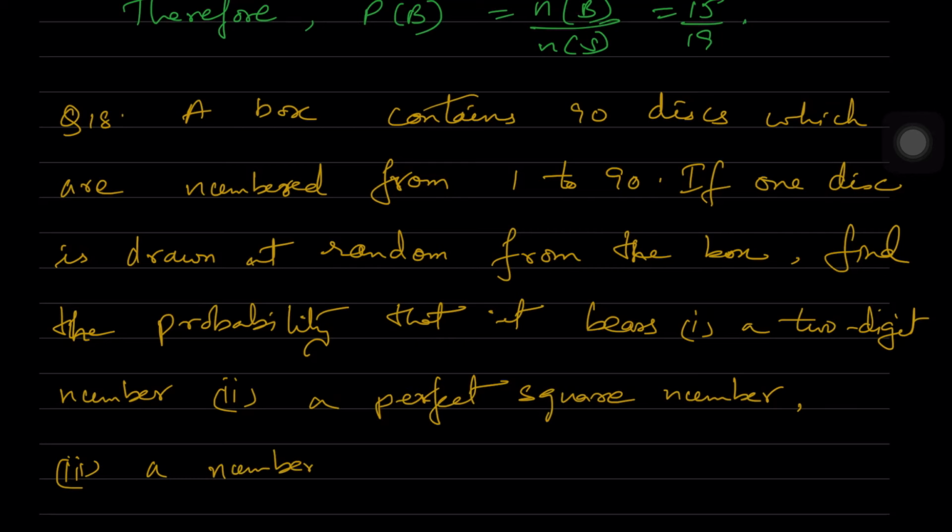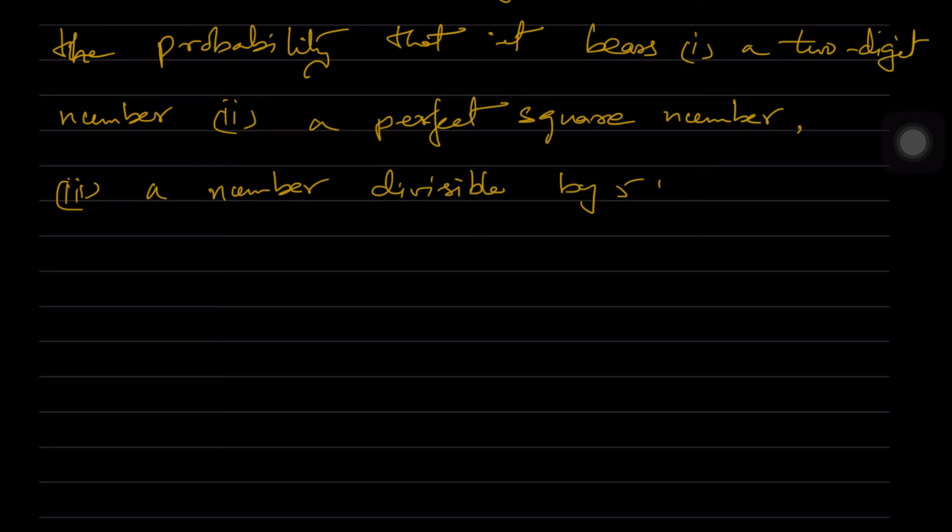So total number of discs in the box is equal to how much? If we take the solution, total number of discs in the box is equal to 90.